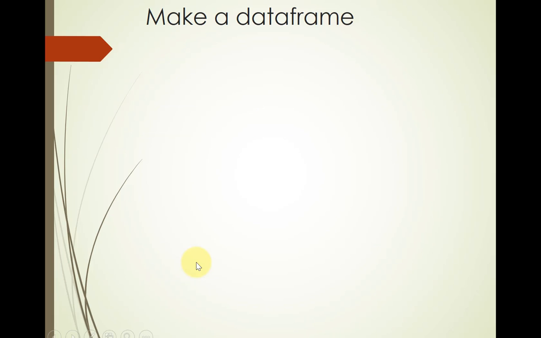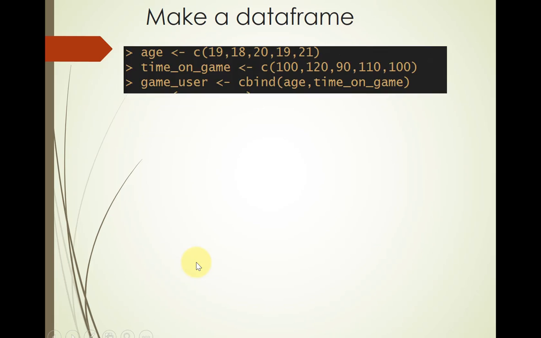Okay, let's make a data frame. So let's define a vector called age, and it has 19, 18, 20, 19, and 21. And let's suppose that we have a group of people, and we're measuring how much time they spend on some game, maybe per day. So this is 100, 120 minutes, 90 minutes, 110 minutes, and 100 minutes.